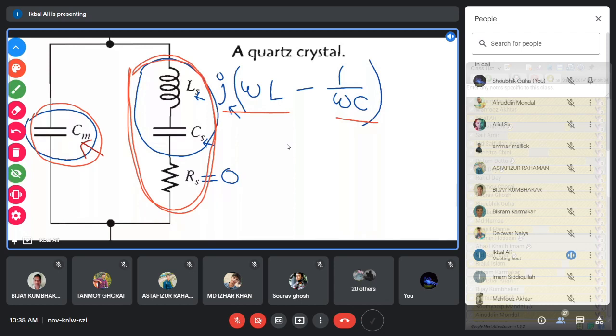But this inductor and this capacitor: what is the impedance of this inductor? J omega L. What is the impedance of this capacitor?